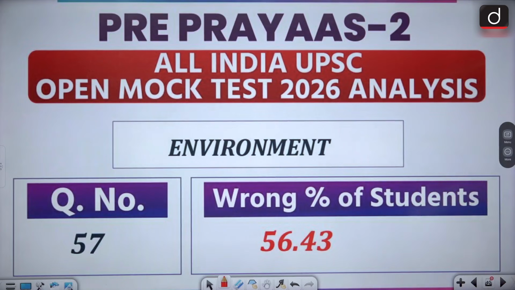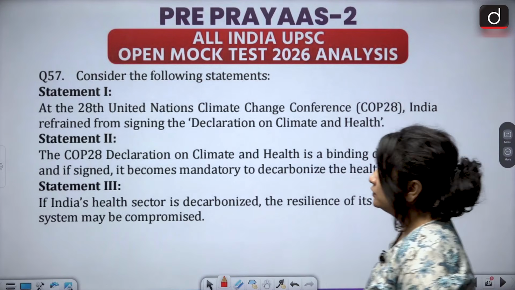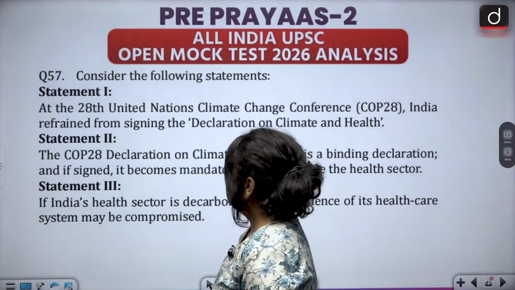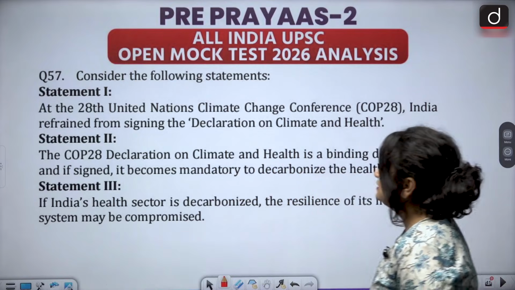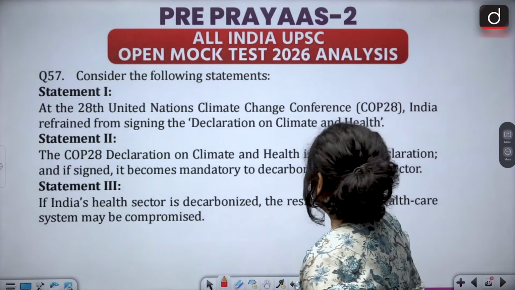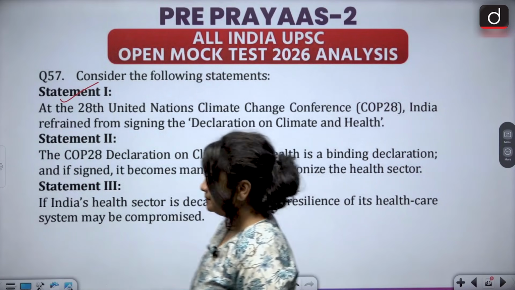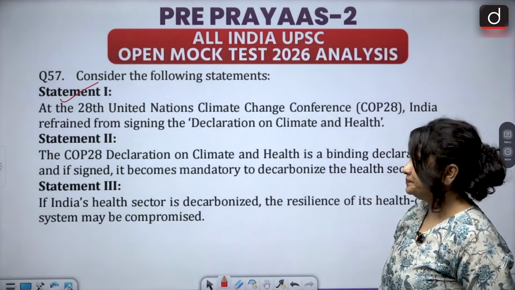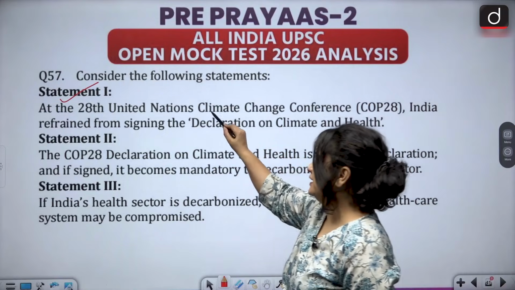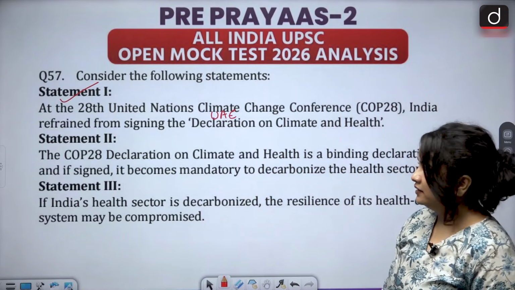The next question is from the environment section, question 57, and 56% of the students got this question wrong. Consider the following statements. Statement 1 says, at the 28th United Nations Climate Change Conference, COP28, India refrained from signing the Declaration on Climate and Health. This statement is accurate. India did in fact refrain from signing the UAE Declaration on Climate and Health.